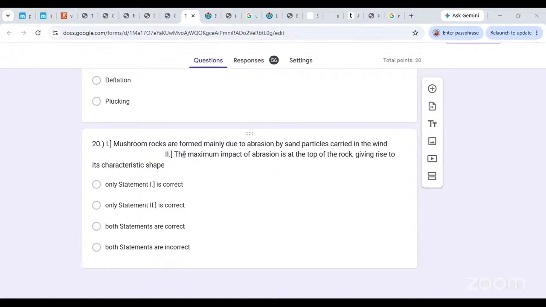Yeah, we are discussing where the maximum impact of the erosion is happening. You're saying that the maximum impact of the abrasion is at the top of the rock, giving rise to its characteristic shape. No, the maximum abrasion happens below. The maximum erosion happens closer to the surface of the earth, or closer to the surface of the ground. And so clearly this second statement cannot be right. We'll only go with the first statement. Okay, only the first statement is correct. Option A.